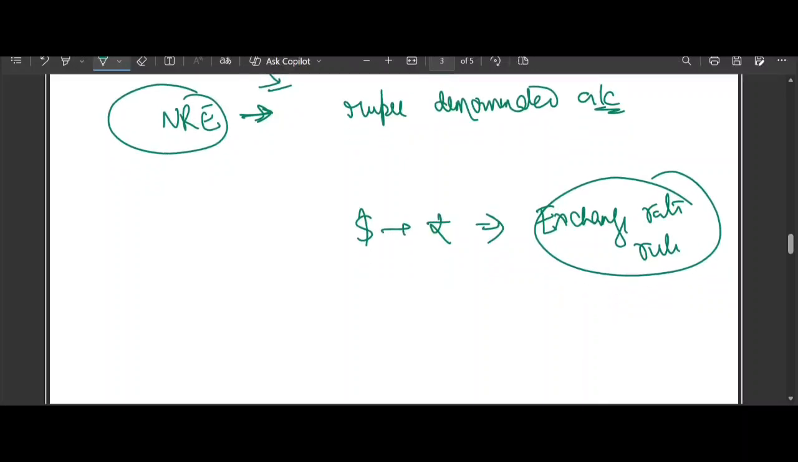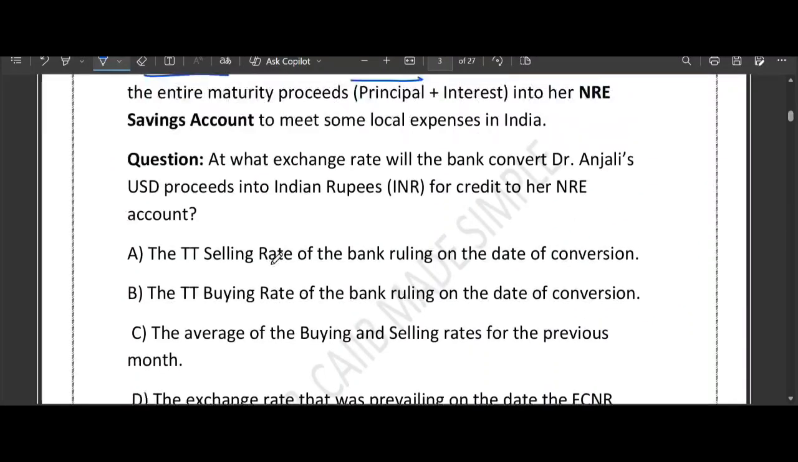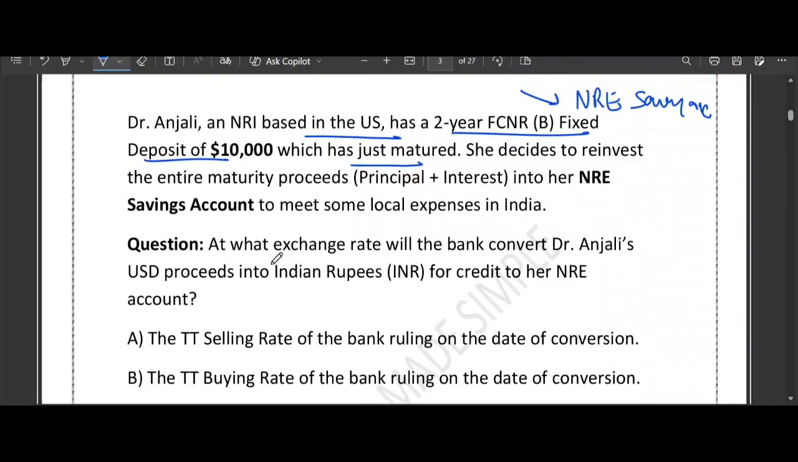So in this case, what we are observing, there is an FCNR fund, right? She has an FCNR deposit of $10,000. Destination is the NRE savings account. So basically foreign currency is being converted into INR. Customer gives dollar to the bank. TT buying rate is applicable. Also note that the rate used will be the rate prevailing on the date of conversion. So obviously the date on which this conversion happened, right? Date of conversion. The old rate when FCNRB was opened has no relevance here.